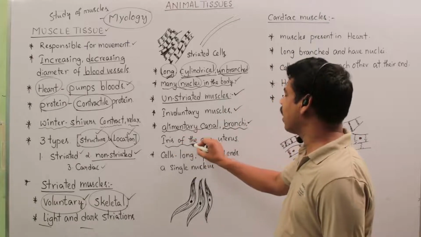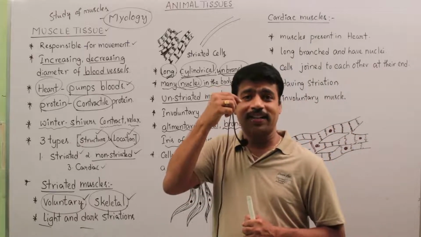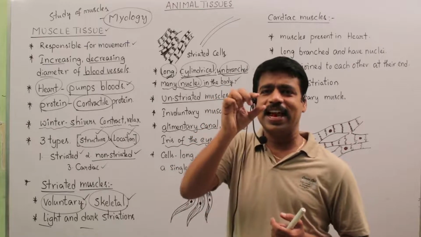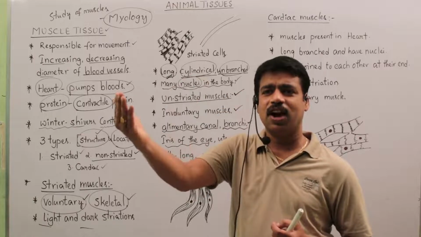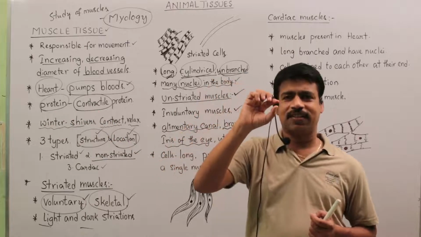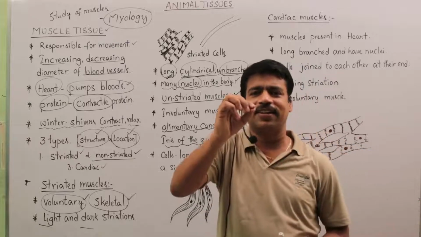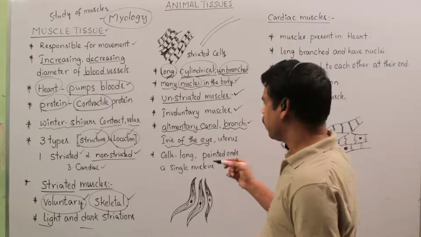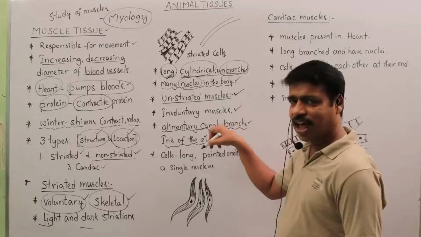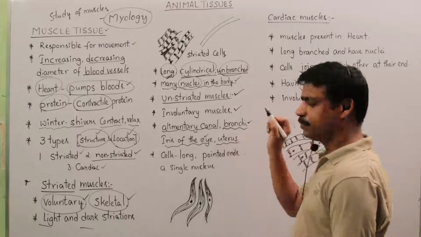And the iris of the eye. When we observe our eye, a black spot is there. A small pore-like structure is the iris. It can dilate and constrict. When we go out into light, in more lighting, it constricts. When we go to a dark place, it dilates. So the muscles of the iris of the eye are also unstriated muscles.